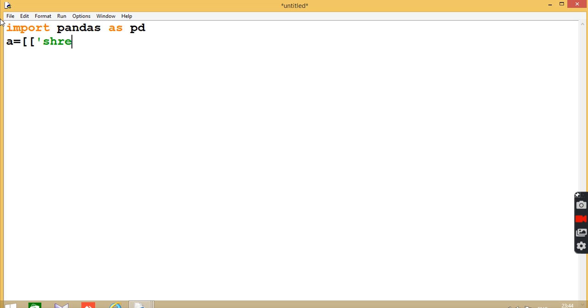Suppose I have written 'Shreya', put in quotes because this is a string, age is 20, close the bracket. Then next, suppose 'Kavya', comma, his age is 30, comma, suppose I am going to take 'Srishti', comma, 20, close the bracket.